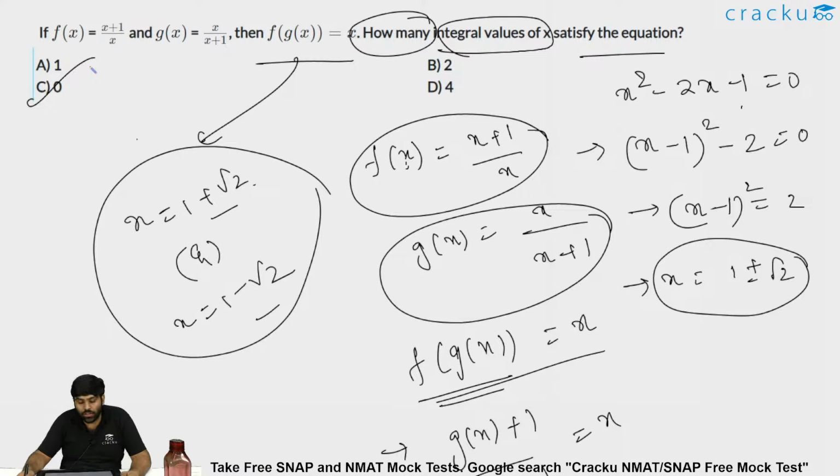If the question would have been how many real values of x satisfy the equation, then you should say 2 values, which is 1 plus root 2 and 1 minus root 2. Then answer will be 2. But the question is how many integral values? Neither of them is an integer. So answer has to be 0. Am I clear? I'll move forward.